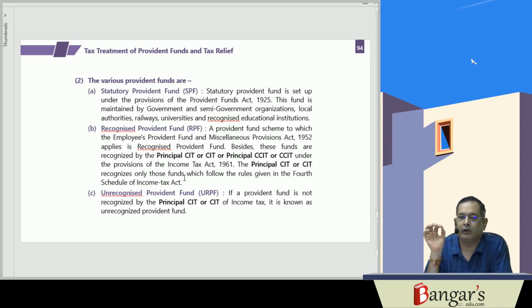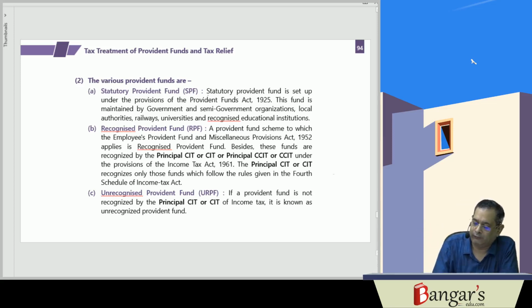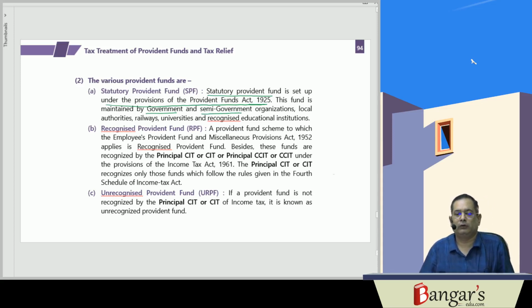The statutory provident fund is set up under the provisions of the Provident Fund Act 1925, and it is maintained by government organizations, semi-government organizations, local authorities, railways, universities, and recognized educational institutions.